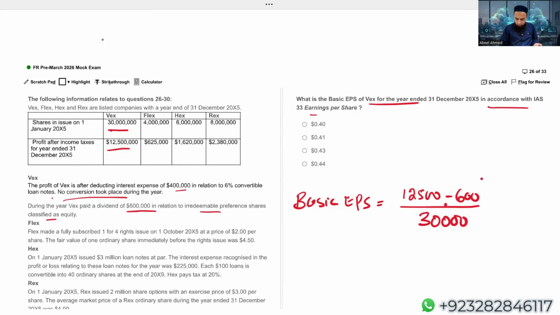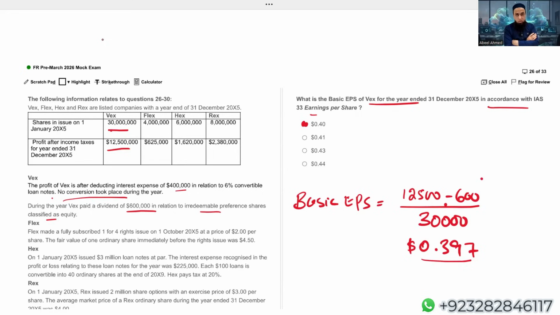Students, I'm getting dollar 0.39667. So let's make it 0.397. If you do not get the exact answer, then go to the closest one. So obviously, 0.397, the closest is 0.40. Now, where do students make mistakes in such an easy question?